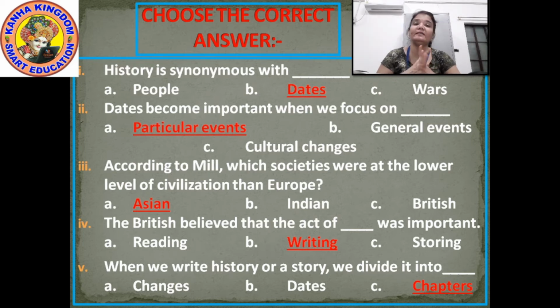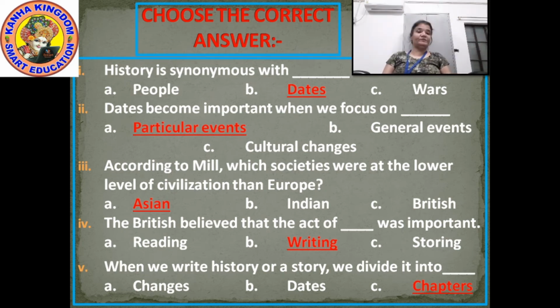Moving to number 3. According to Mill, which societies were at the lower level of civilization than Europe? Which societies were at the lower level of civilization than Europe?